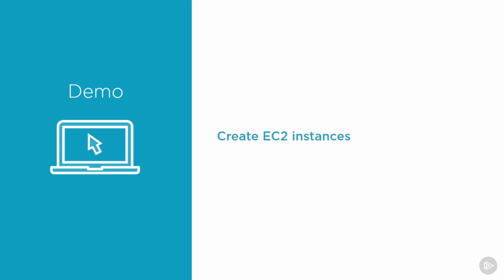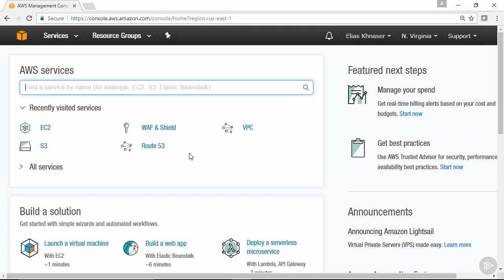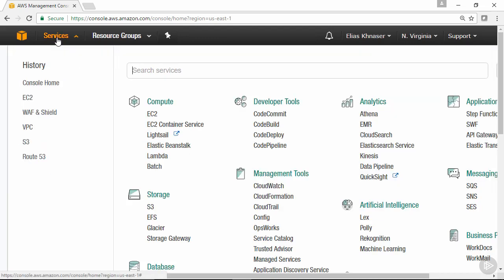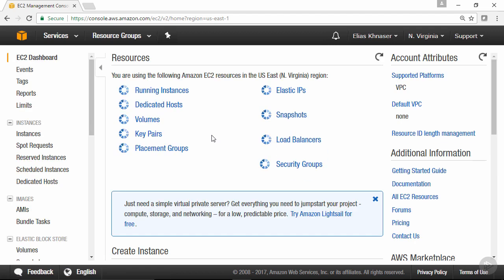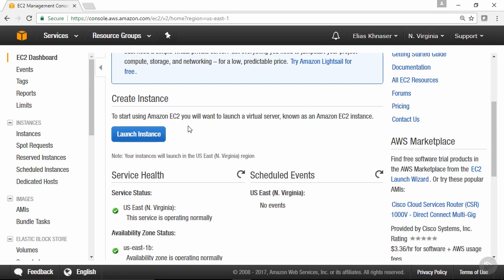All right, I think it's time for a demo. Let's go ahead and create some EC2 instances using the Management Console. From the Management Console, we're going to click on Services, and under Compute, we're going to click on EC2. Once you're there, we're going to scroll a little bit down to under Create Instance. We're going to click on Launch Instance.